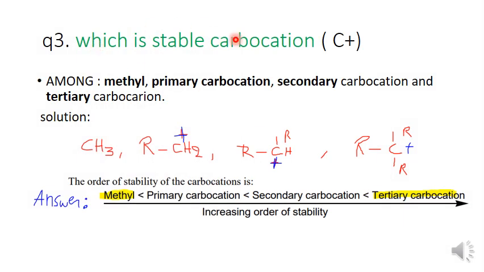which carbocation is stable among these: primary carbocation, secondary carbocation, and tertiary. For example, this tertiary one is more stable. It is more stable than this, and than this, and than this. I think this is the order of stability. Methyl is less stable than primary, less stable than secondary, less stable than tertiary, which means increasing order of stability.